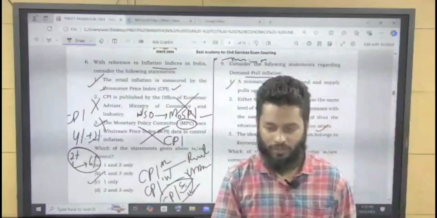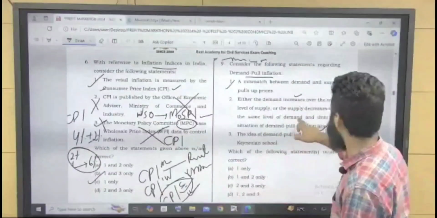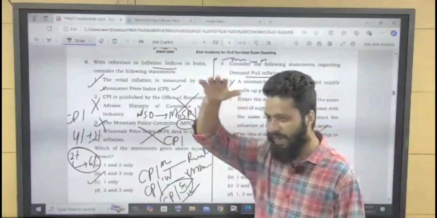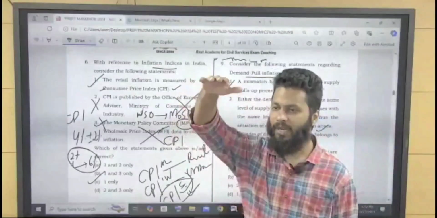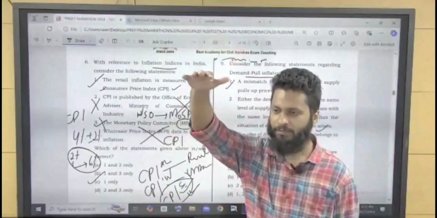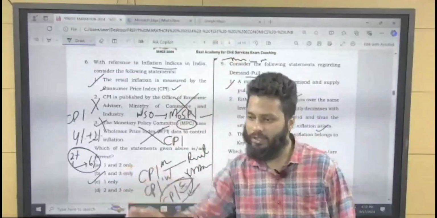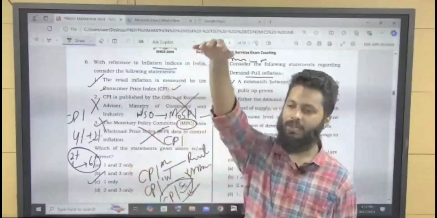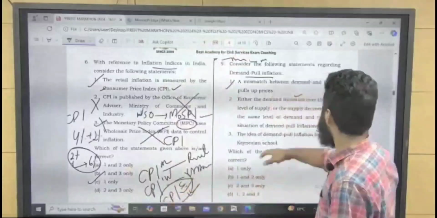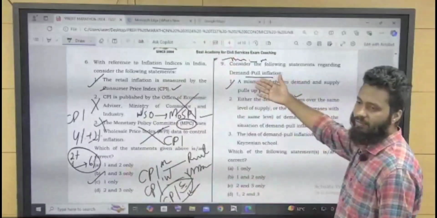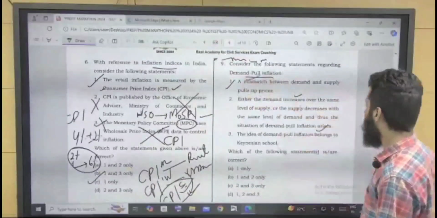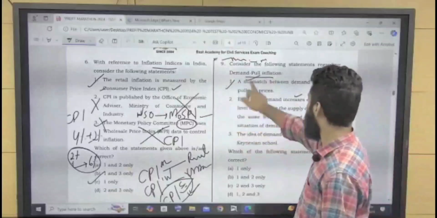Another scenario is also there. Demand is at the same level, demand has not shot up, but supply has decreased. Since supply has decreased and demand is at the same level, this will also cause inflation, and it is demand pull inflation. So this is also correct.